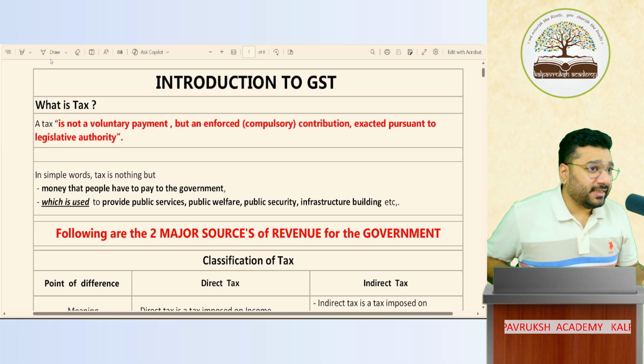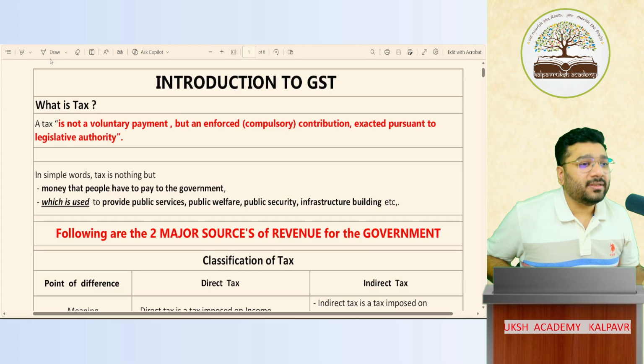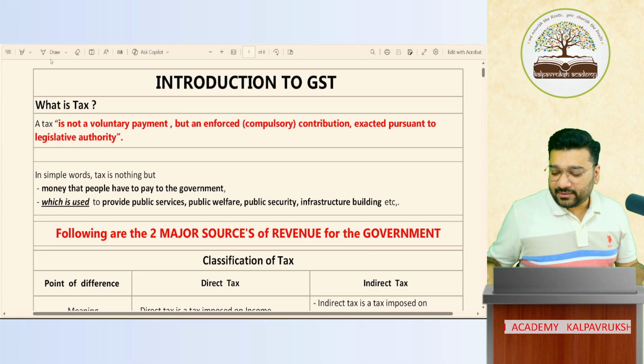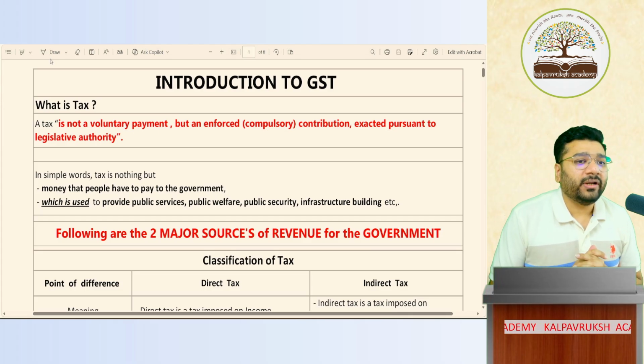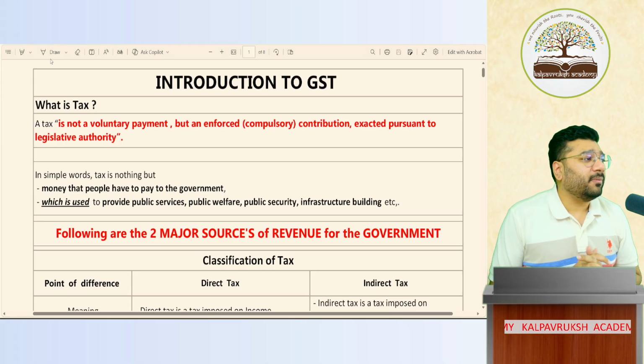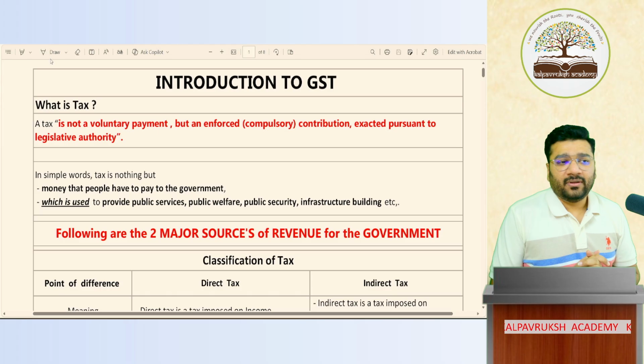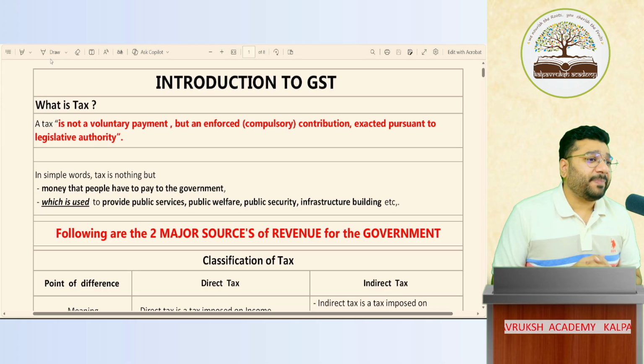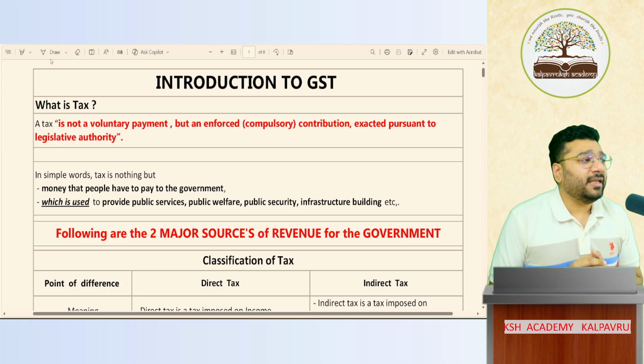We're starting with a brand new chapter today, which is Introduction to GST and Accounting for GST. Guys, mark this chapter, a very important chapter, not just from the 11th perspective, even from the practical life perspective. This is a very, very useful and a very practical chapter.